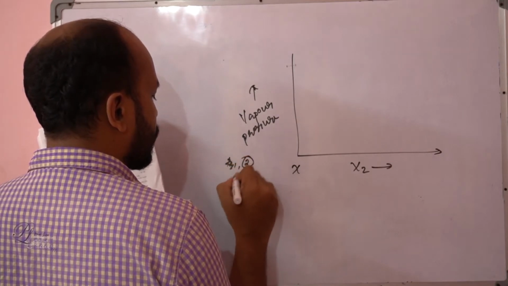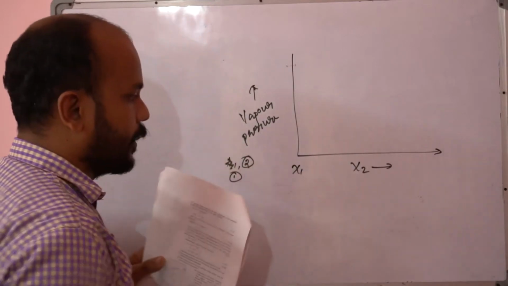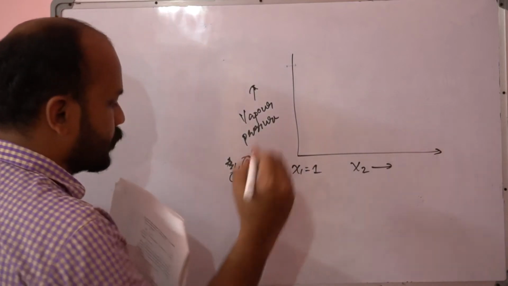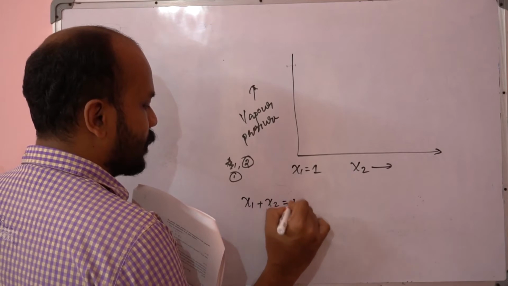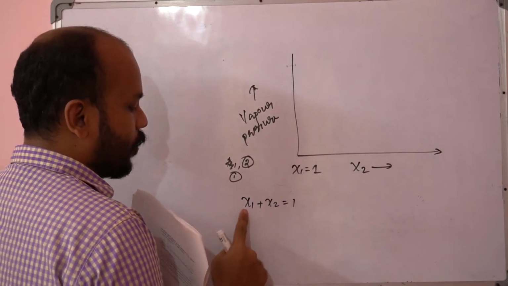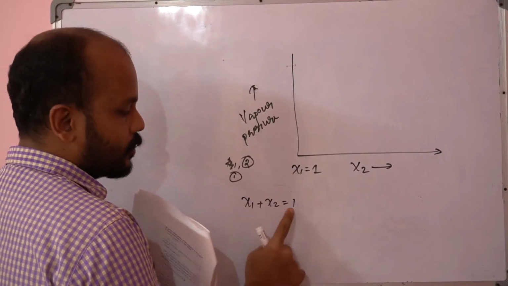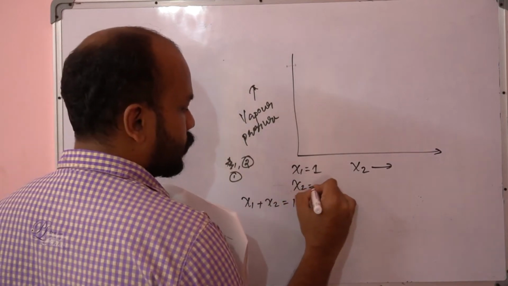Two components are there, 1 and 2. Here the mole fraction of component 1 is equal to 1. You should know that the sum of mole fractions is always 1. If the mole fraction of the first component is 1, then the mole fraction of 2 is 0.